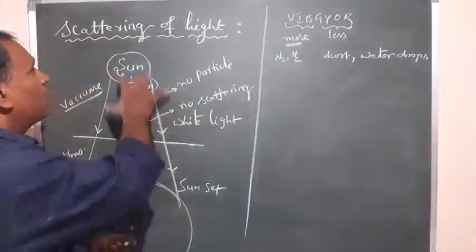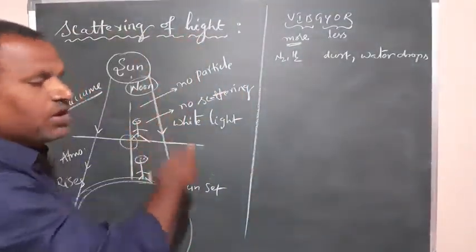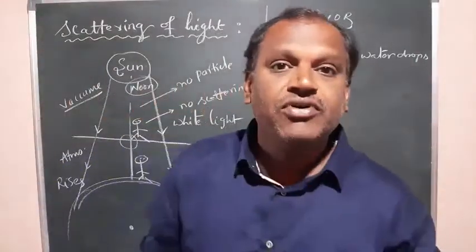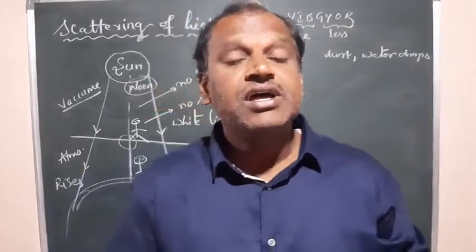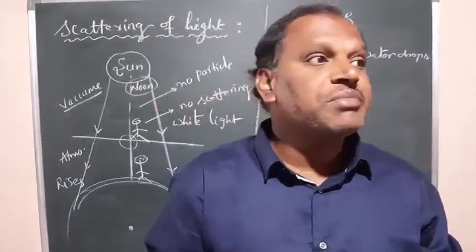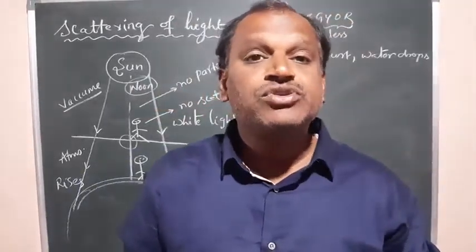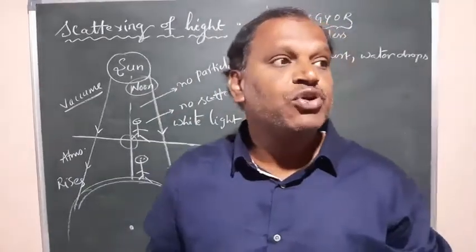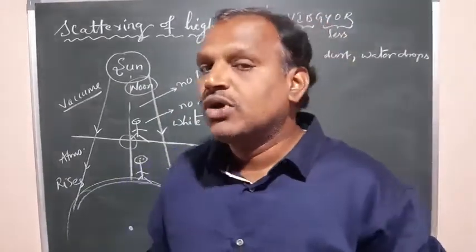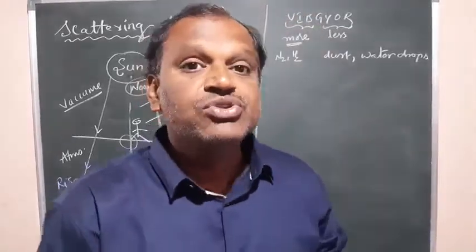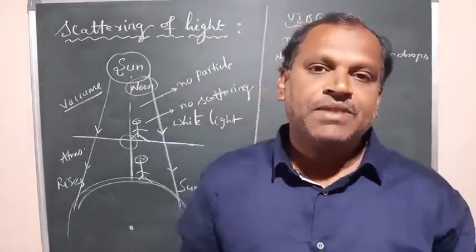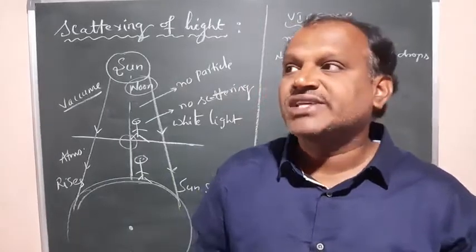So here, what is the scattering of light? By this simple analysis of observations during sunrise, sunset or afternoon, why does the sky look blue, or the water bodies like the ocean also look bluish? So why is it happening? Why is the sky blue?